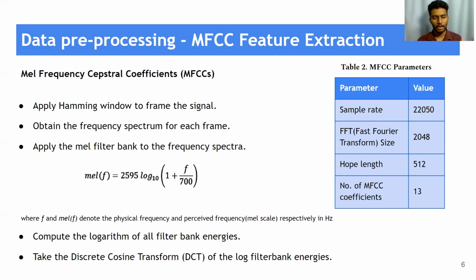And after that, we computed the logarithm of all of these filter bank energies, and finally took a discrete cosine transform of these log filter bank energies, and finally it gave us the MFCC features. For this purpose, we chose the parameters sample rate equal to 22050, FFT size as 2048 with a hop length of 512, and number of MFCC coefficients as 13.